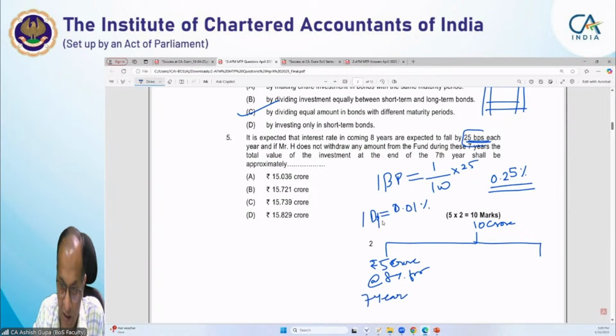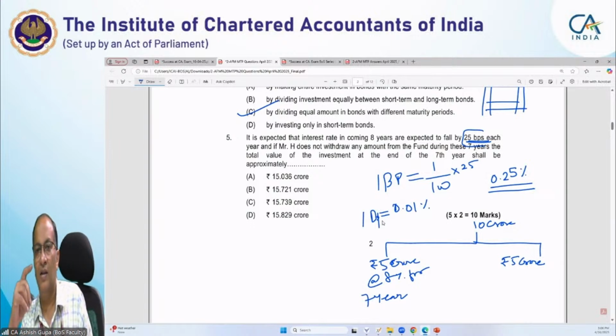Next it says the investor does not withdraw any amount of the fund during 7 years. Now we have invested 5 crore here, but the other part we have initially invested for 1 year, then reinvested for another year, and again reinvested for another year.